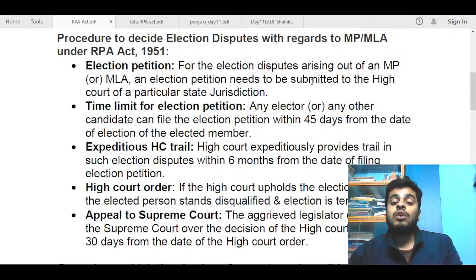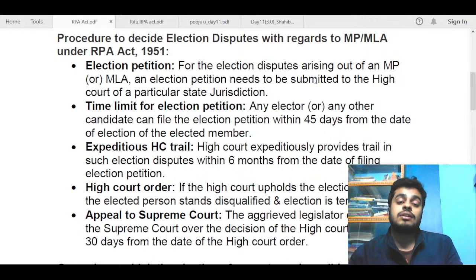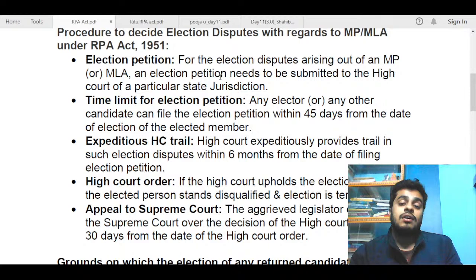The election petition is not directly submitted to the Supreme Court. Even in the case of an MP election, the petition needs to be submitted to the particular state High Court. After that, there is a time limit for the election petition. Any elector or any other candidate can file the election petition within 45 days from the date of election of the elected member. So this 45 days is the time limit.